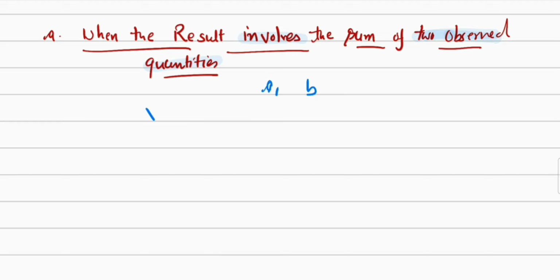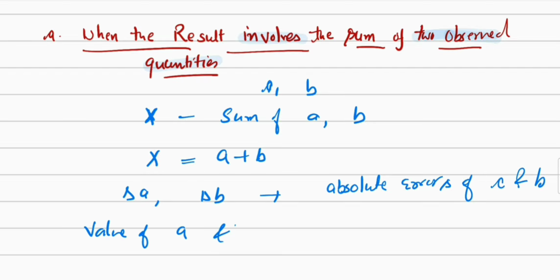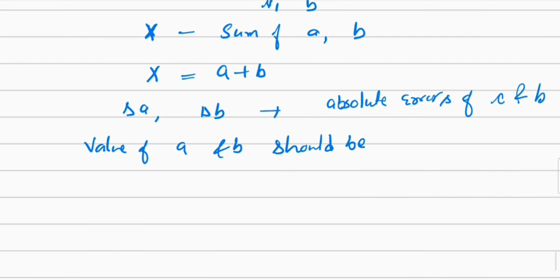X is the sum of A and B. So x is equal to A plus B. Now let's suppose that delta A and delta B are the absolute errors of A and B. So the value of A will be equal to A plus minus delta A. Similarly, the value of B will be equal to B plus minus delta B.